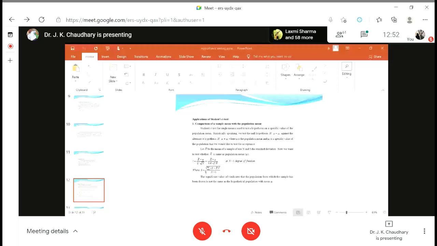Now the question is that that person is saying this animal is not from the dairy farm of the college, but the college employees are saying no, this animal belongs to their dairy farm. I think you understand what I have said.